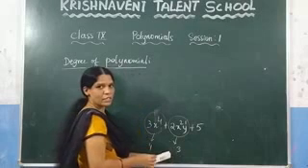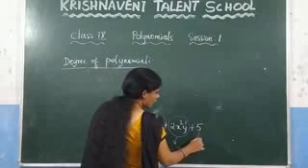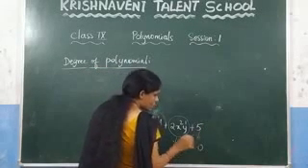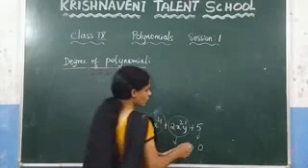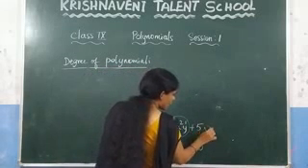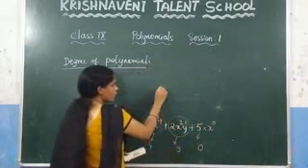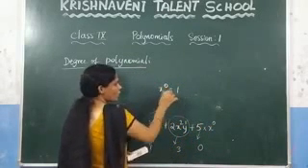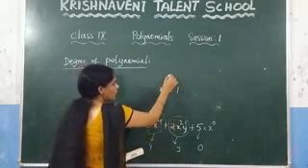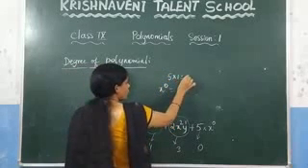So here, what is the degree of this term? 3. And here, what is the degree here? 0. Why? Because it is 0 here. You can write this one as 5 into x power 0. You know that anything to the power of 0 is always 1. So if you multiply 5 with 1, you will get 5.